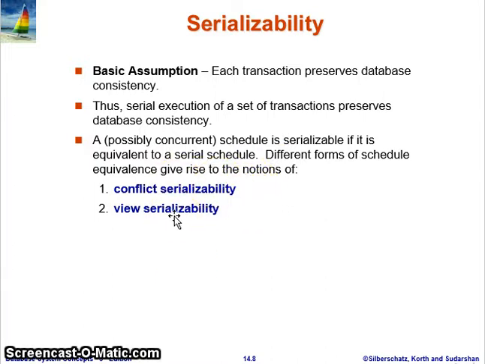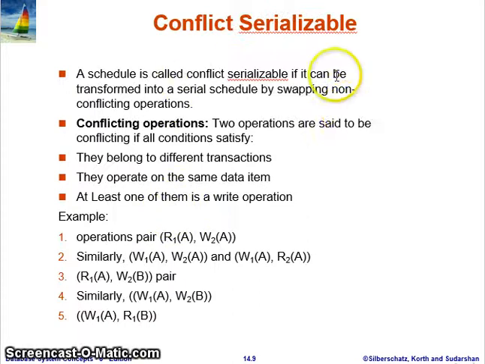Let's see them one by one. We start with conflict serializability. A schedule is called conflict serializable if it can be transformed into a possible serial schedule by swapping of non-conflict operations. When it is possible to transform our schedule into one of the serial schedules by swapping non-conflict operations, we call it conflict serializable.